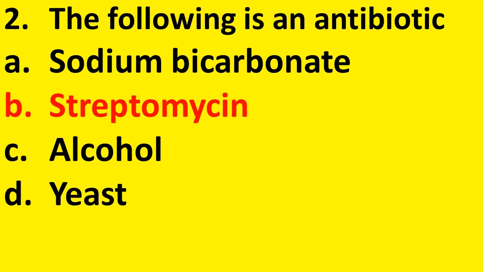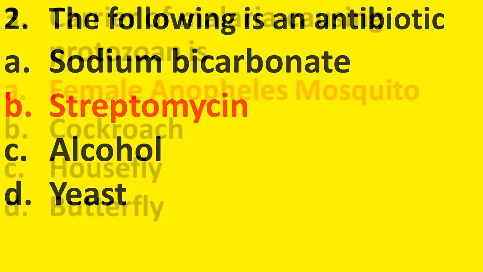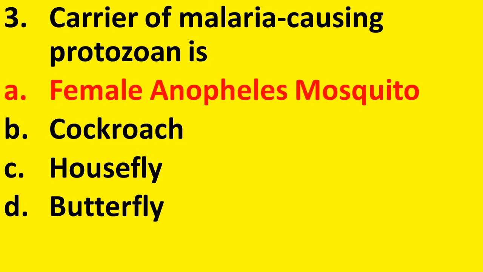MCQ number 2, the following is an antibiotic. Given options are sodium bicarbonate, streptomycin, alcohol and yeast. You know, out of this, streptomycin is the correct answer as it is an antibiotic. MCQ number 3, carrier of malaria causing protozoan is, the given options are female Anopheles mosquito, cockroach, housefly and butterfly. What is the answer? It is female Anopheles mosquito, that is the carrier of malaria causing protozoan.